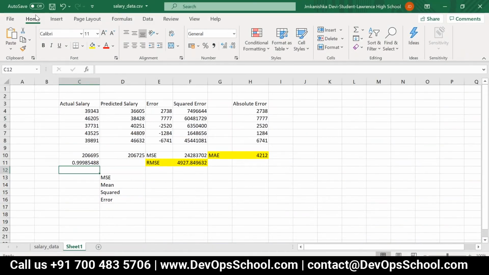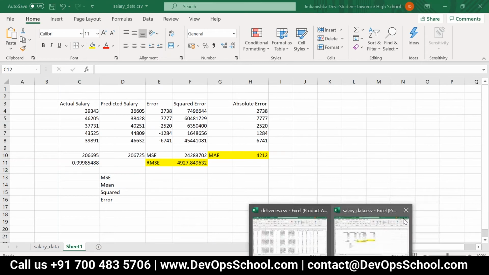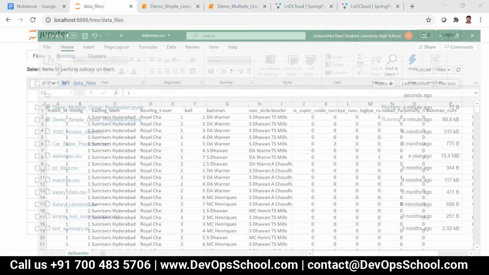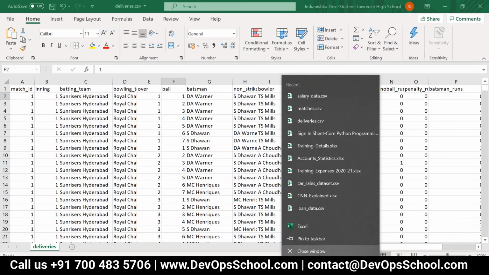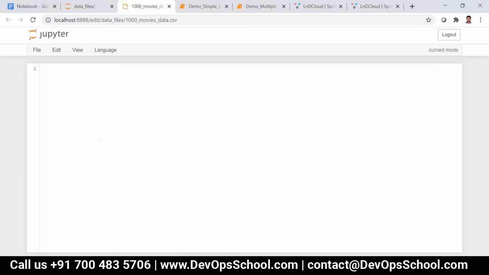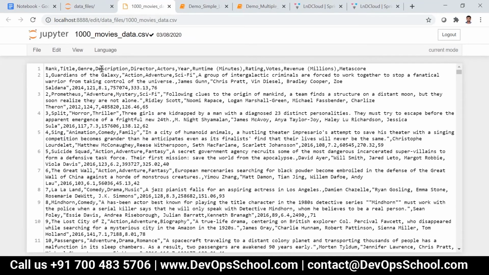Let me just close this. So it has the details of 1,000 movies, like how it has progressed, like rank, title, genre, description of the movie, who is the director and who are the actors, which year it got released, what is the duration of the movie in minutes, then what is the rating which is provided, the votes that have been given, and then what is the revenue, and then what is the metascore.